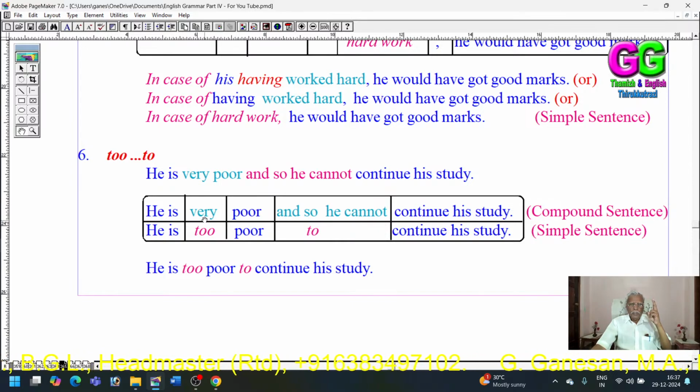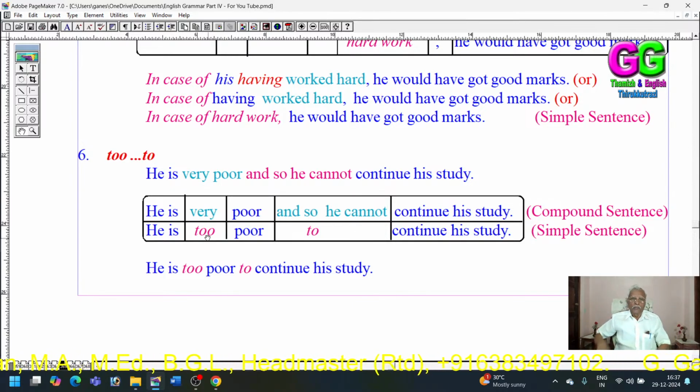First, when we change a compound sentence into a simple sentence, the "very" should be replaced by its simple adverb "too".